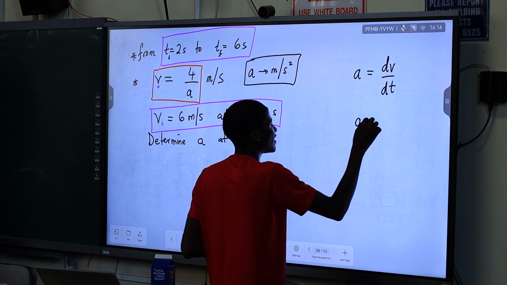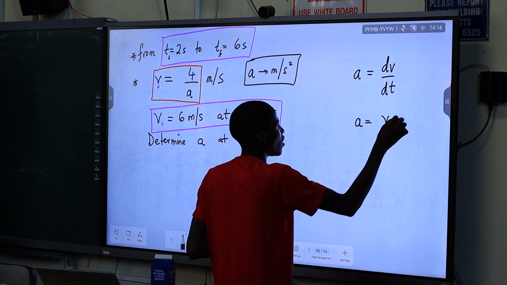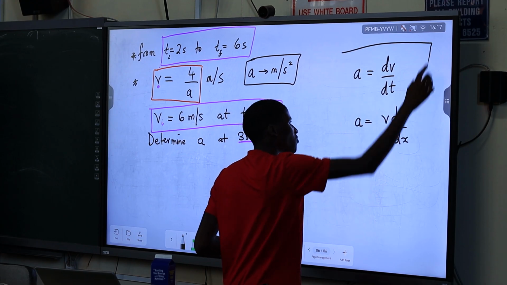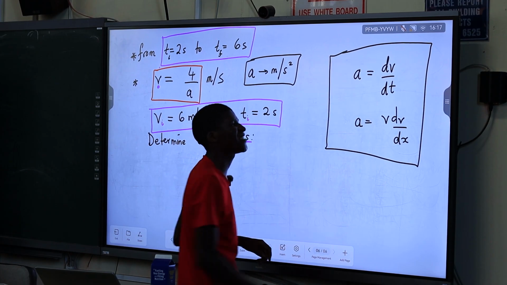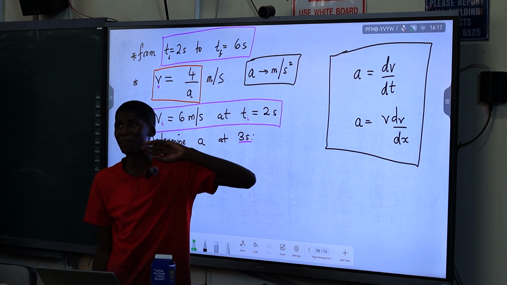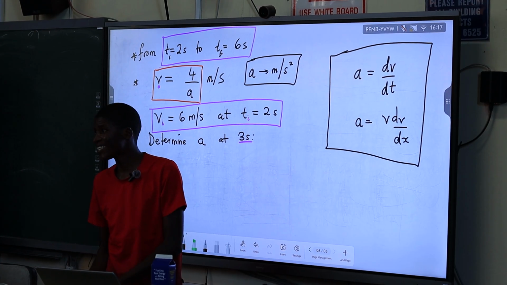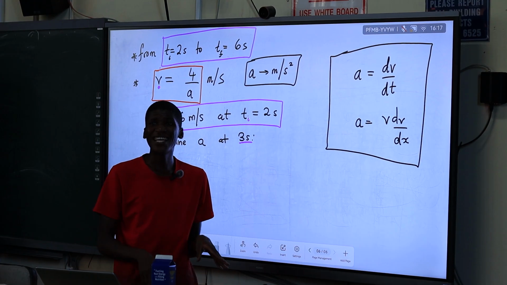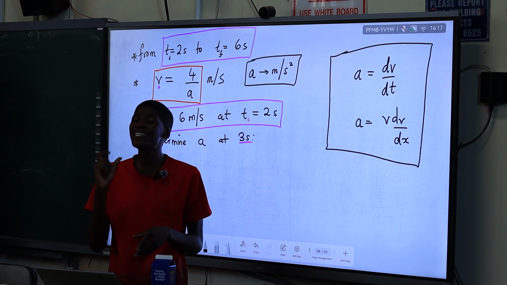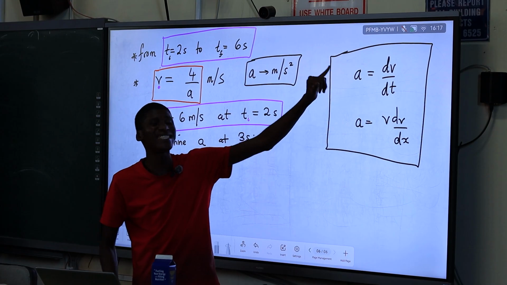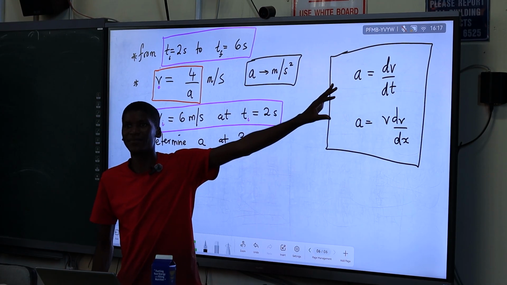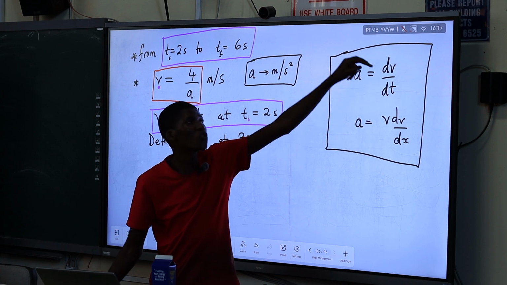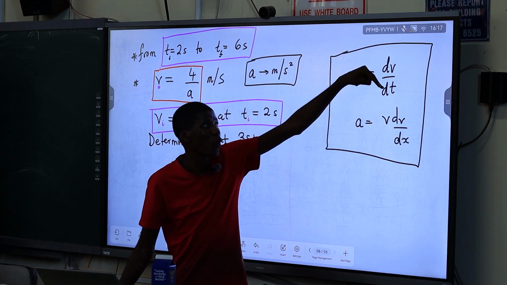And the same acceleration can be expressed as v dv dx. We did derive these 2 formulas, and I even put a box around them. That's for application, you are going to need them. So actually, acceleration can be expressed once with no initial, no final. Just know that there is a change there. And our changes, we express them using our derivatives in calculus terms, right? So basically, d, there is a change in the velocity there. So dv, change in velocity with respect to time.